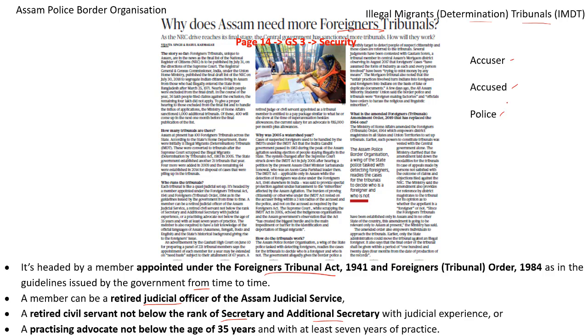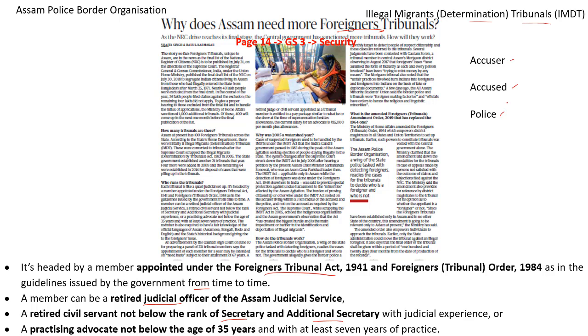I'm accusing another person, and I'm also telling the police that this neighbor of mine is an illegal immigrant. Now, if I go to the tribunal and file a case, the onus is on me to prove that this person is an illegal immigrant. But this is not the same in the Foreigners Act. Why?